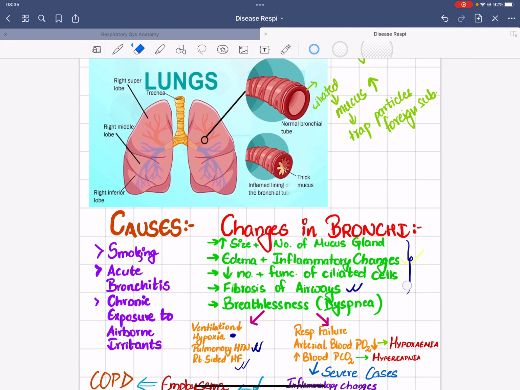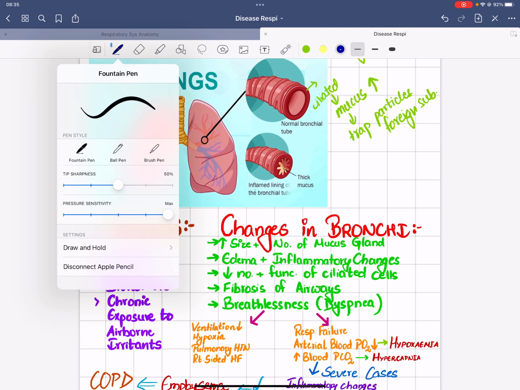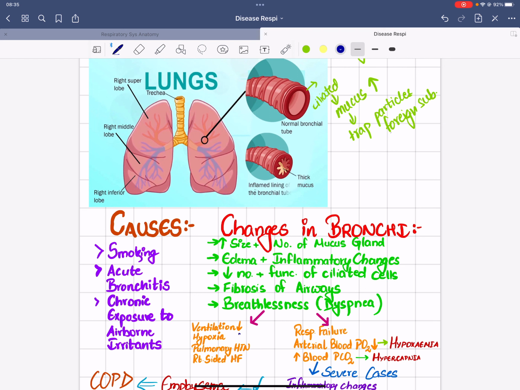What are the different complications, or further in detail, the complications of bronchitis? There is respiratory failure. When there is ventilation decline, it means we have respiratory failure, right? Now the arterial blood partial pressure of oxygen also decreases, right? Because of which the hypoxemic condition arises, because the gaseous exchange process is actually affected because of the bronchitis.